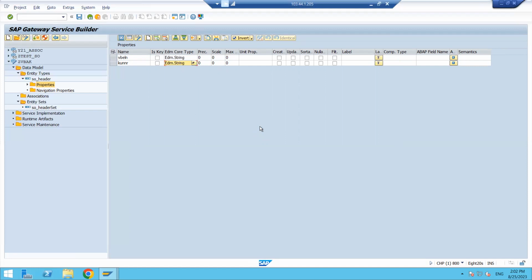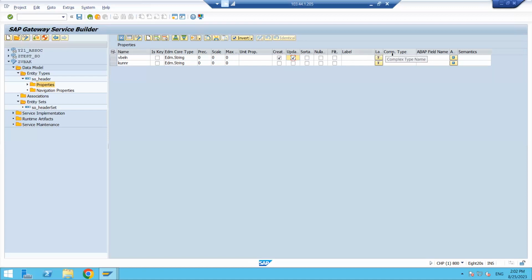They will enter the data and try to create some sales order information. At that time, the sales order needs to come to the SAP system and it should be created in our SAP system. Do you want to allow this? If you want to allow, then click on this button, create, update. So from a third party, the data will be created and updated like that. For that reason, we will use this one.